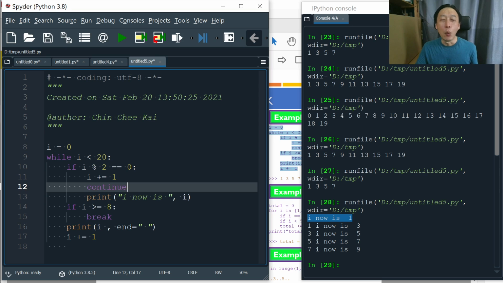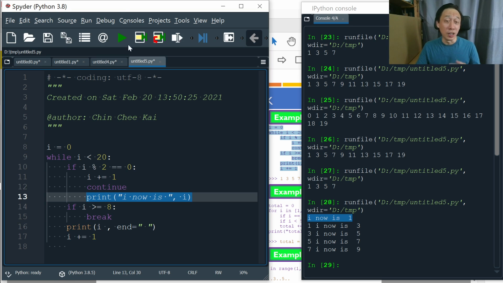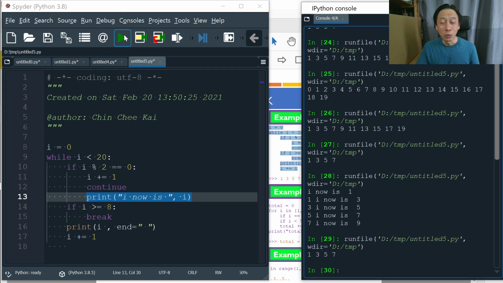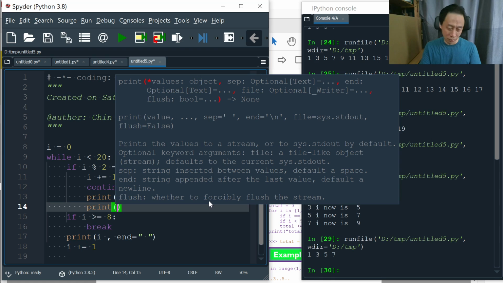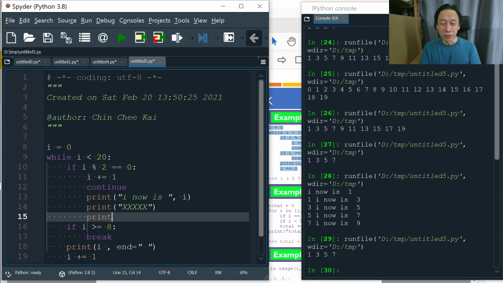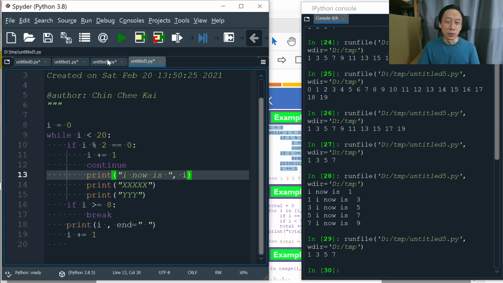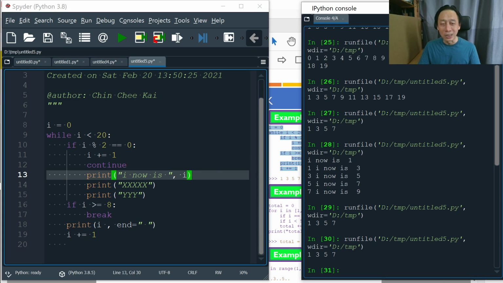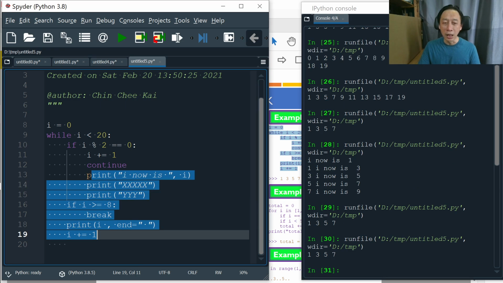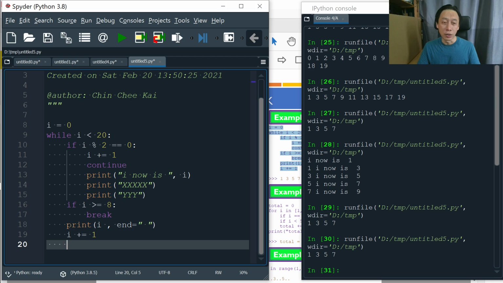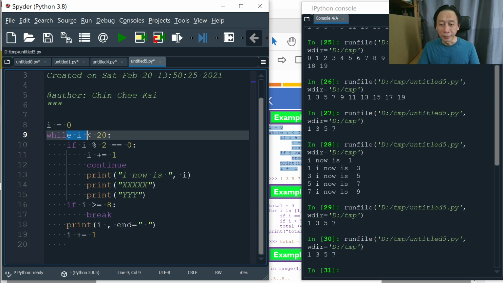Well, this is going to be ignored. Okay, so we are back to square one, as if all these sequential statements are totally not present. They are totally ignored because continue basically instructs Python to skip past all the rest of the statements, go to the end, but for a loop, that just means go back to the beginning. You see that?